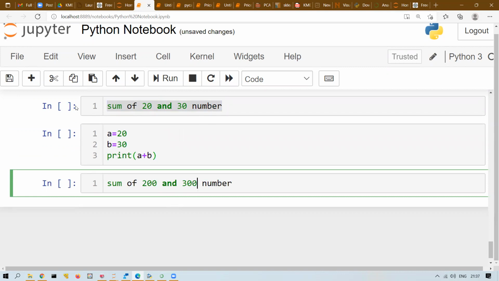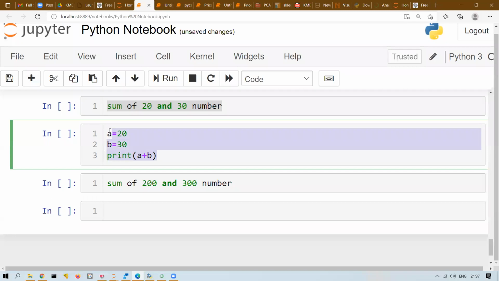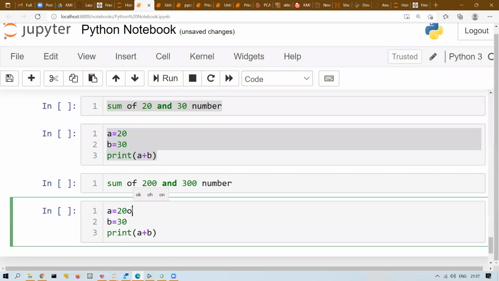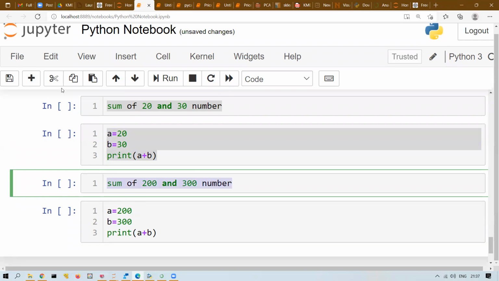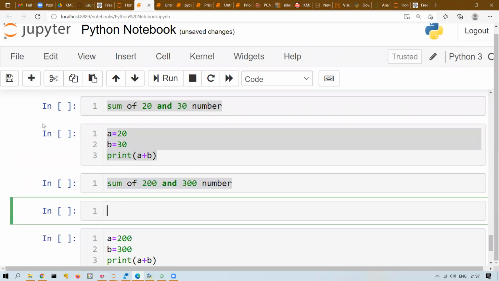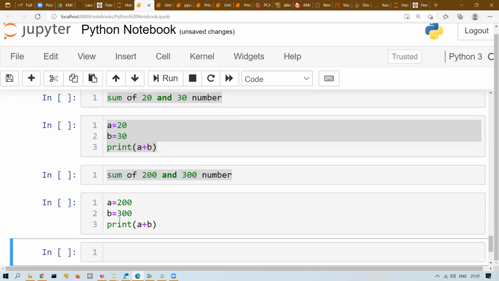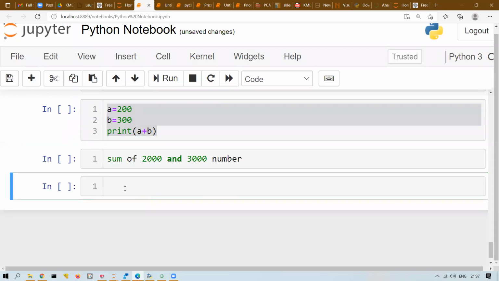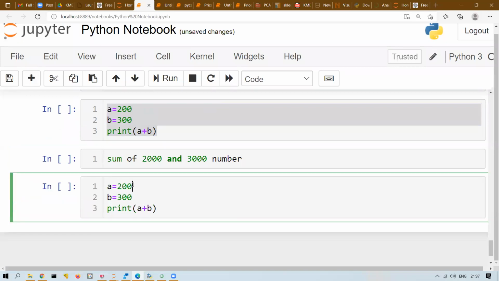What you will do is, the code is changing. Same code you will copy, paste, change your 200 and change your 300. Again, if I tell you not the sum of 200 and 300, let's say this time I want the sum of 2000 and 3000. What you will do? Again, you will copy this code, paste it, and instead of 200, you will write 2000 and 3000.